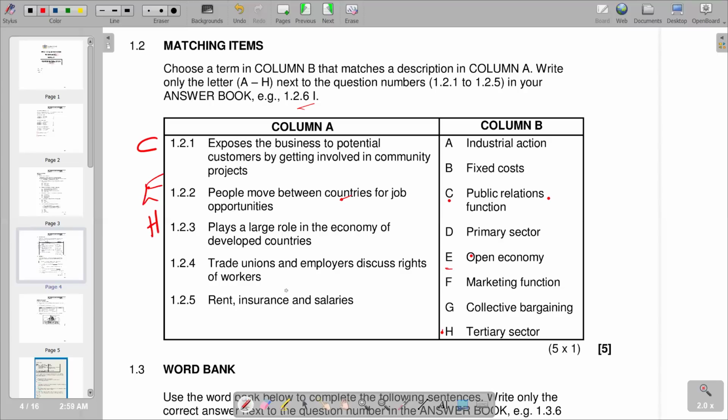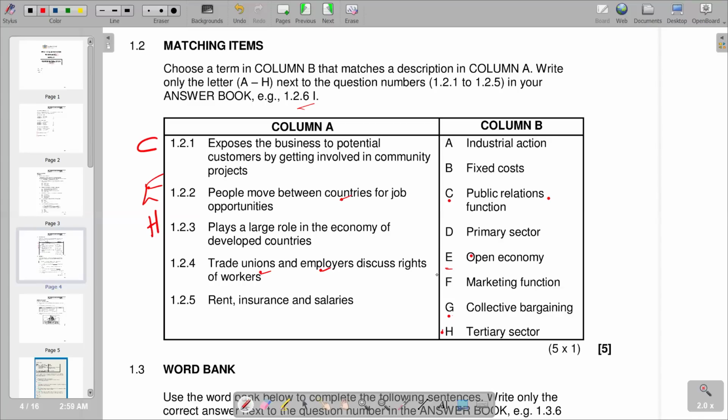And we have trade unions and employers discuss rights of workers. So we have got workers. Basically, we look there, you'll see that we have got collective bargaining here, which is G. You're also supposed to know that collective bargaining is a process of negotiation between employers and a group of employees. Usually they are aimed at agreements to regulate working conditions and remuneration, that is the salaries and wages.